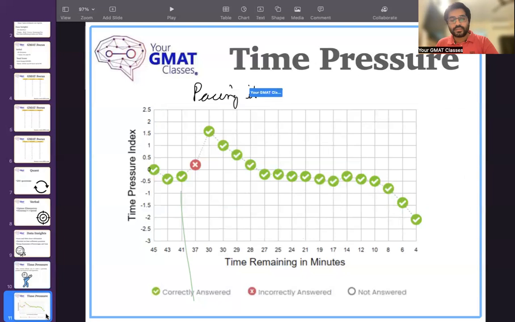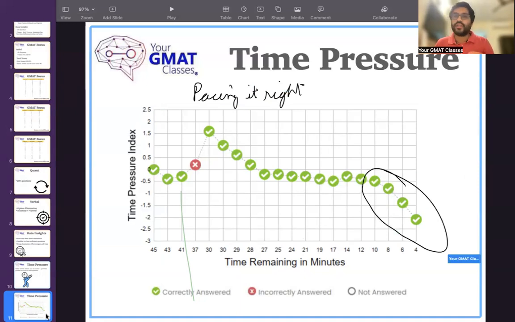If you go too fast, you will be inaccurate and get some questions wrong. If you go too slow, in the last questions, you will not have enough time. Your graph will look something like this, and the time pressure will drastically increase.